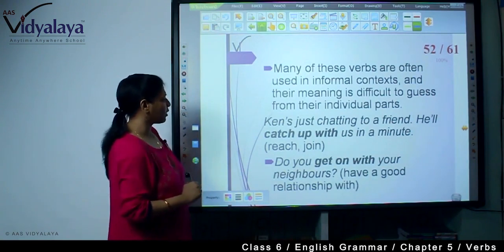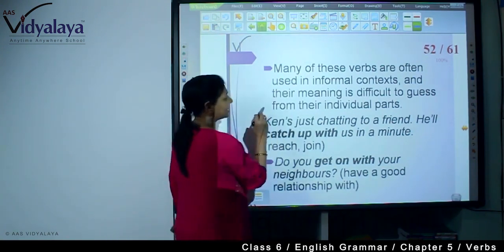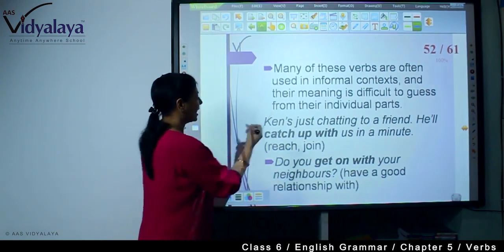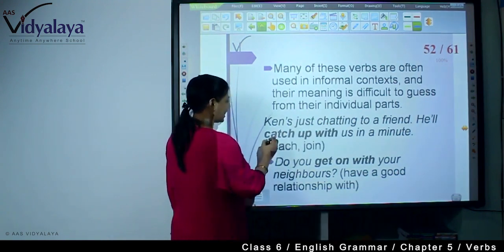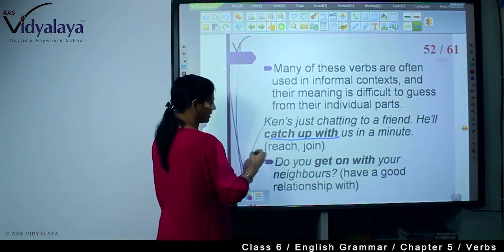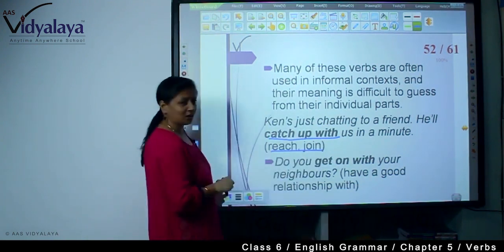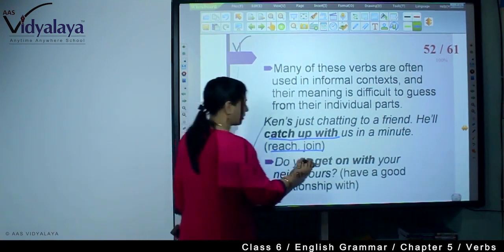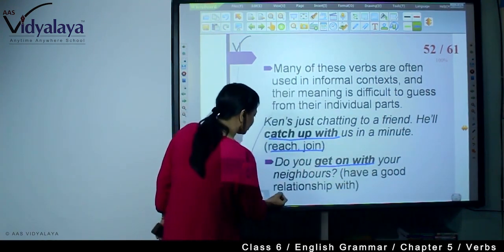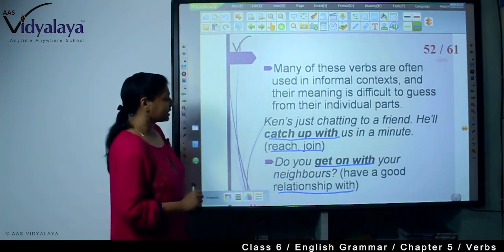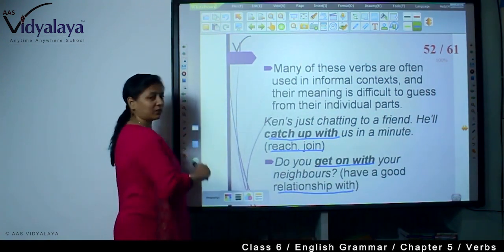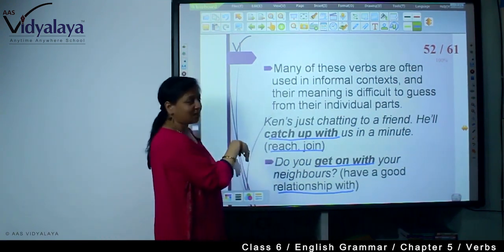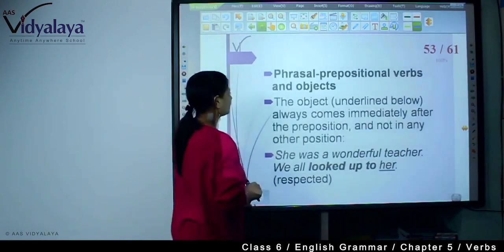Now, it is informal. See here, the meaning is difficult to guess in phrasal prepositional verbs. Ken is just chatting to a friend. He will catch up with us in a minute. Catch up with us means reach or join. Do you get on with your neighbors? Get on with means have a good relationship with. So in this way you are seeing the original meaning of the verb, and the new meaning is totally different from the original meaning.